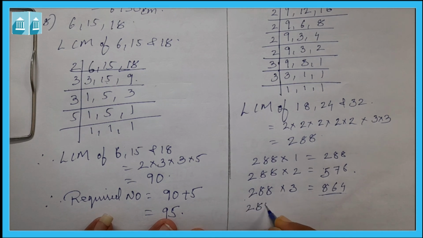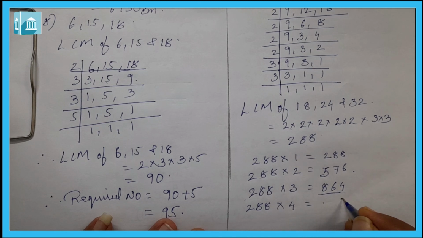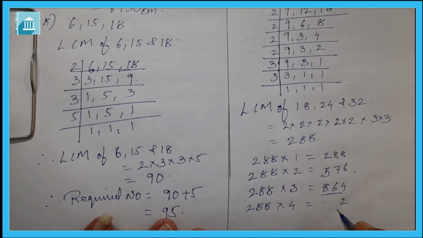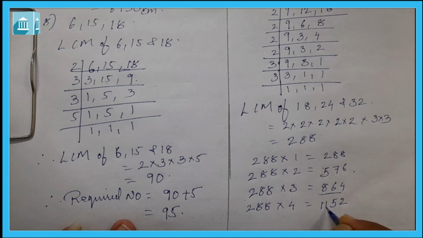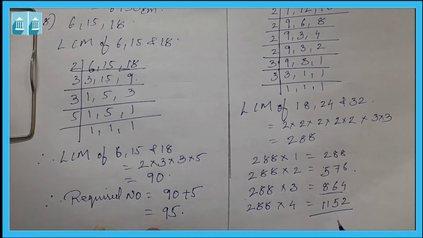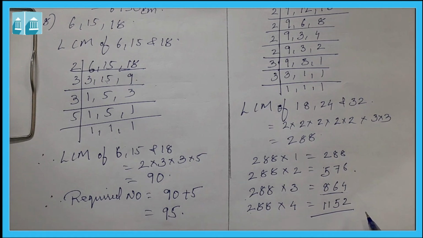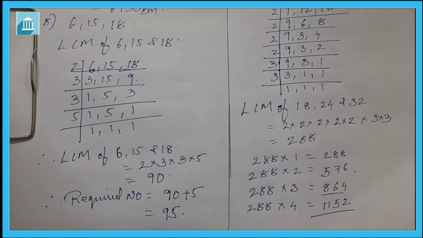Now let us see 288 multiplied by 4, then it will be 8 fours are 32, again 8 fours are 32 plus 3 is 35, 2 fours are 8. So this is the smallest 4-digit number. 1152 is the smallest 4-digit number which is divisible by 18, 24 and 32.